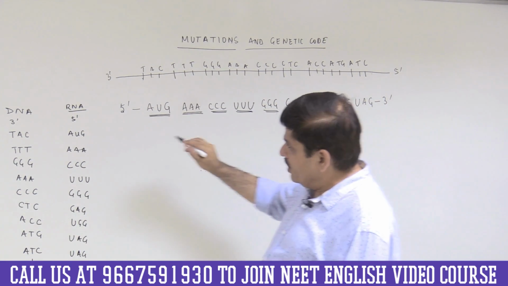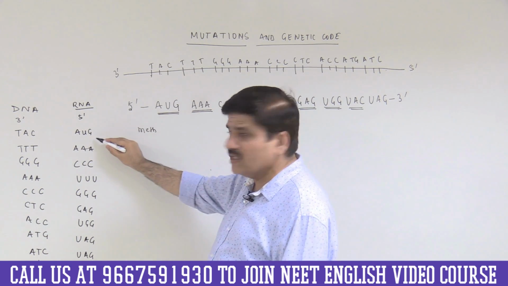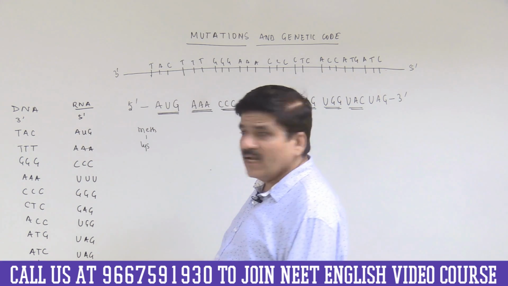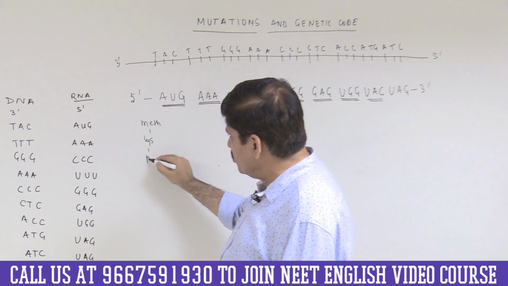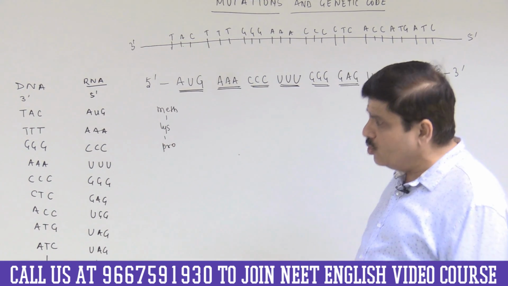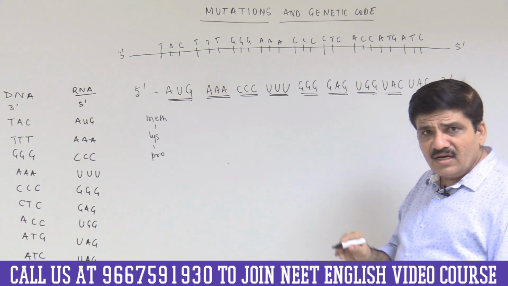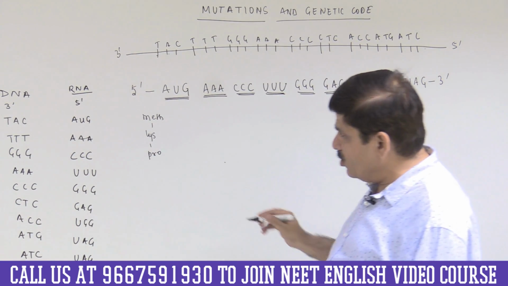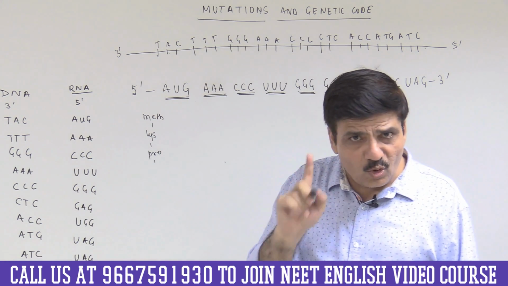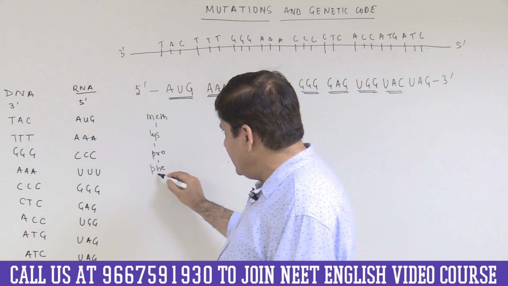Now we know that the peptide would contain methionine. This is the first amino acid. Then AAA codes for lysine, CCC codes for proline. We know all the homopolymers. I told you how to remember the codons that are given in your NCERT textbook, the mRNA codons. And UUU, if you remember, was the first codon to be deciphered, and it codes for the amino acid phenylalanine.